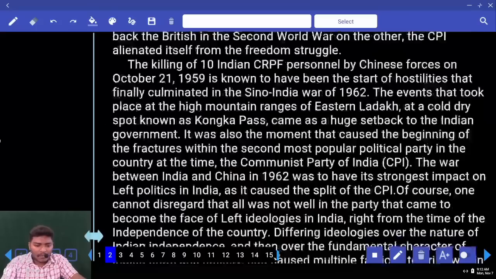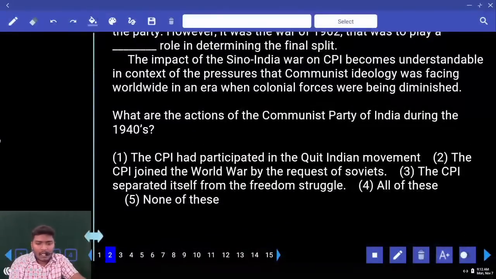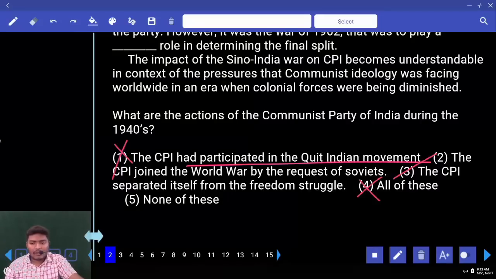Okay. Now coming to the given options. One, it had participated in the freedom struggle. Can you use that? No. Next, the CPI joined the World War by the request of the Soviets. Another one, the CPI separated itself from the freedom struggle. Can you see the third one? Yes. However, we cannot go for all of this. We can clearly go for the third one.